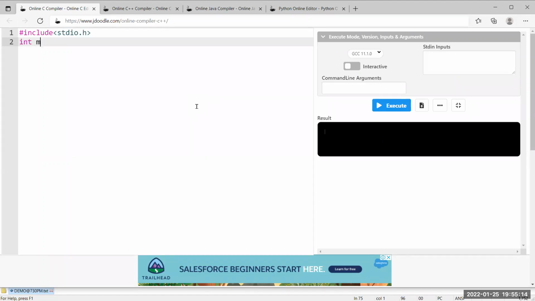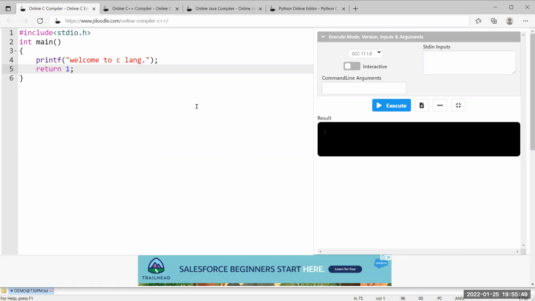So integer, what is the function name that we have? Main. Then you need to print the result. Sir, printf, and I am printing the message saying welcome to C language. That's all. It is a simple program which will print the welcome to C language message on the screen. The default return type for the main method is integer, that's why you have to return 1. It need not be 1, anything you can take. But you need to click the execute button.